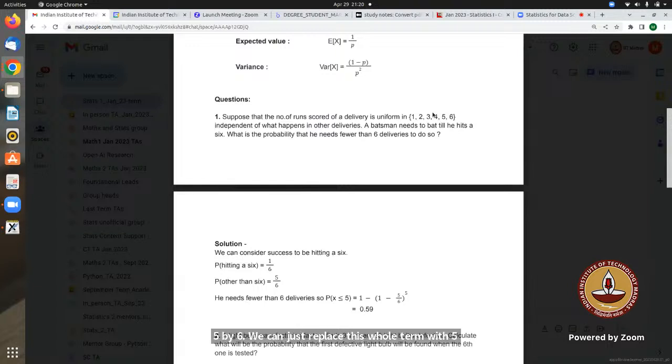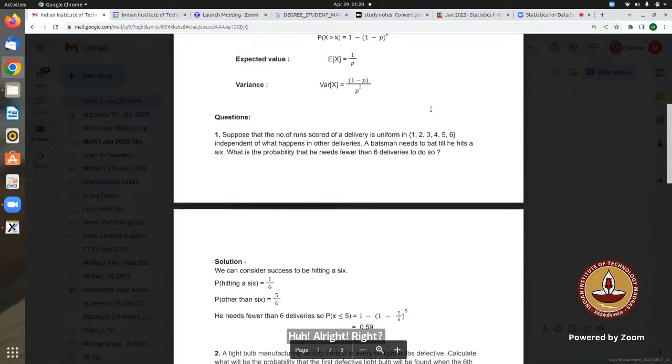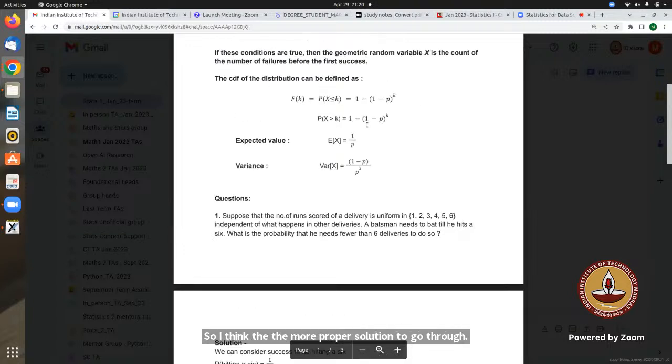The idea is that we take 1 minus something. I think the more proper solution is that you check on the internet what the CDF of this is. I have already checked it, sir.